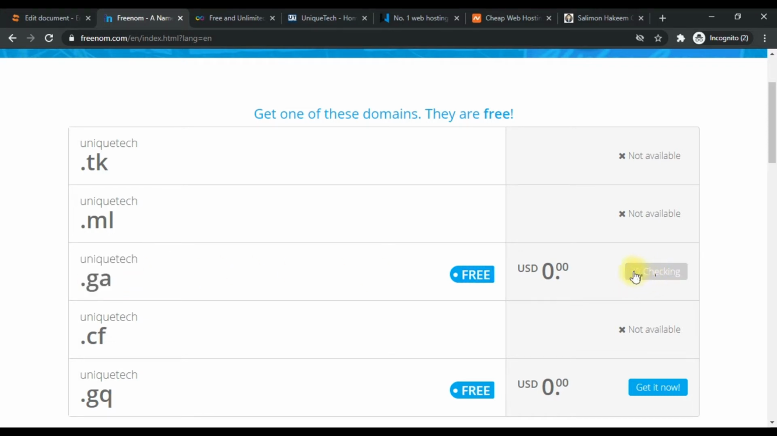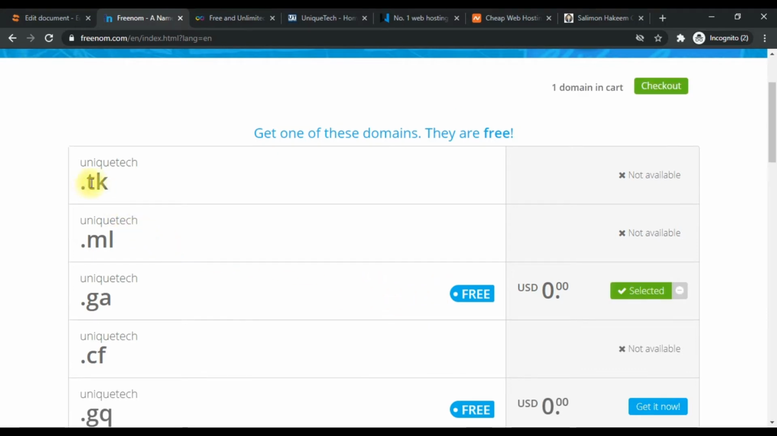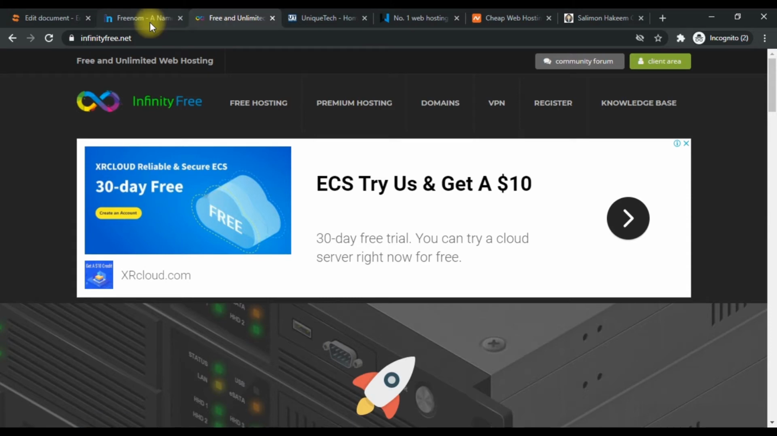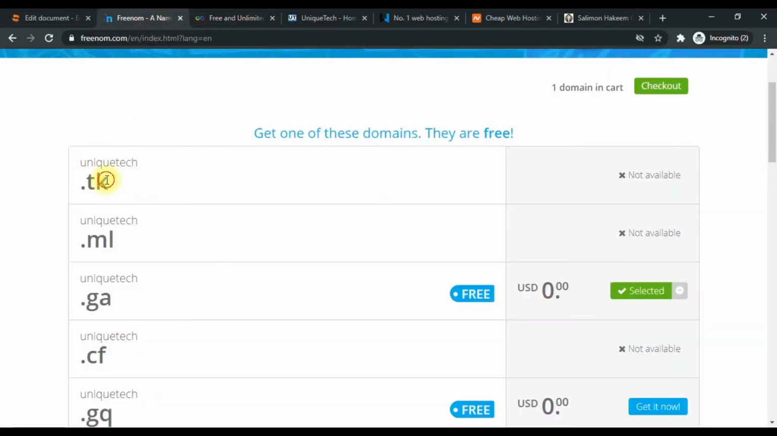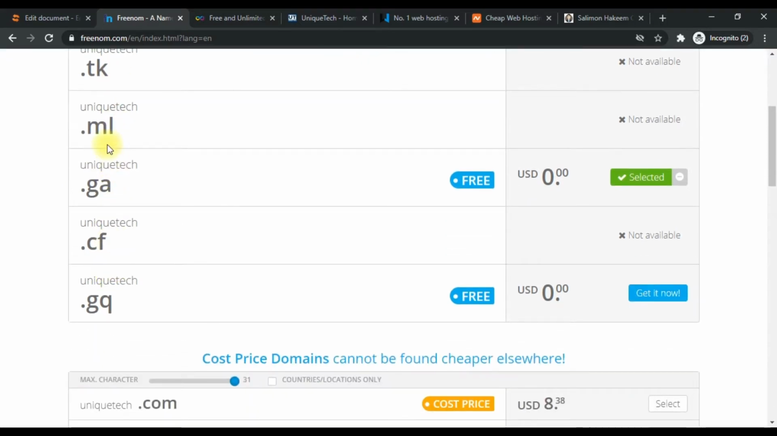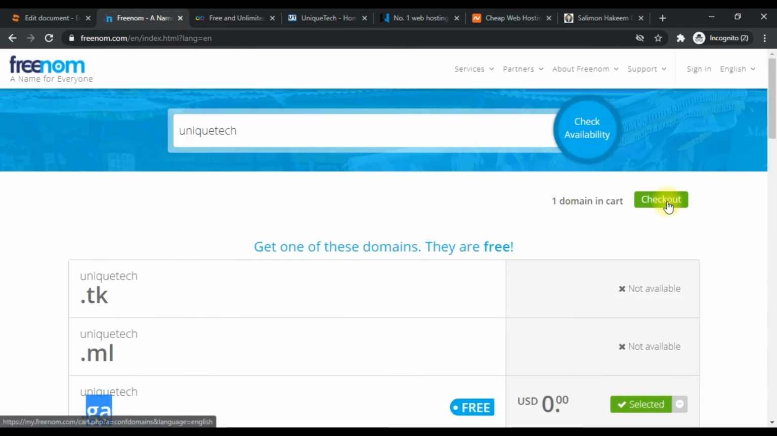Before we go, I would like us to understand that I wouldn't advise .tk if you are trying to host with the same hosting company that we'll be hosting with on this lesson, because this particular extension has been blacklisted. So you can go for any other one apart from .tk. If you get to the hosting, you get to know what I'm talking about. So I'll be going for .ga, uniquetech.ga. I've selected it and then I'll click on checkout.